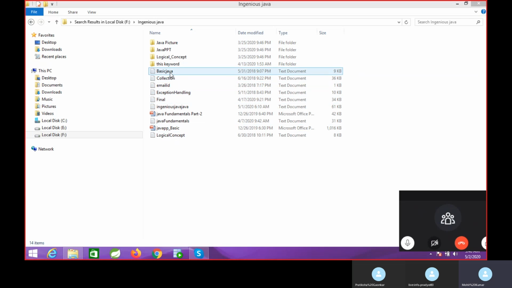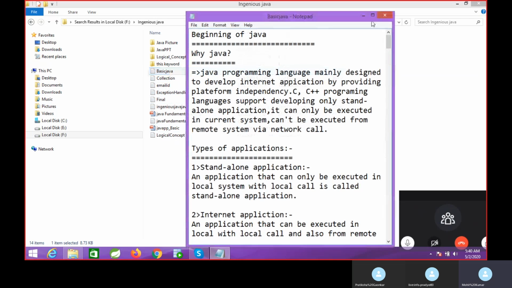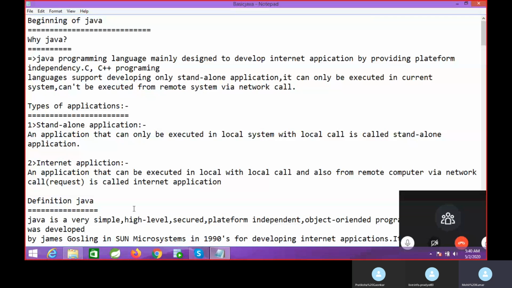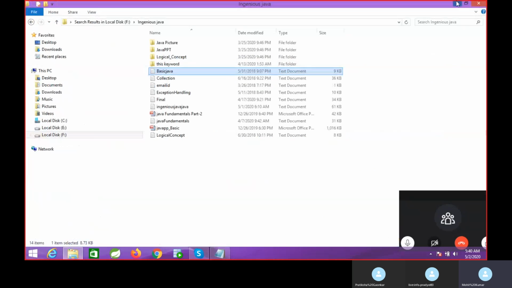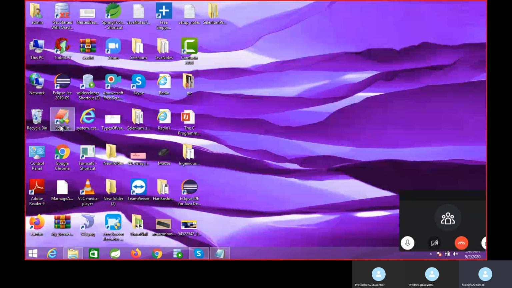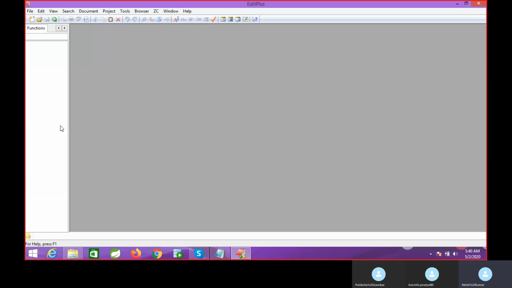If we go into real time, we will use Java concepts. So what do you mean by object-oriented programming language? If you start any code, there is the installation part of that. I am using EditPlus for practice purposes. This installation stuff, JDK and JRE and everything, I will tell you later. If you are not able to install the Java software and setup, I will guide you in the coming session.